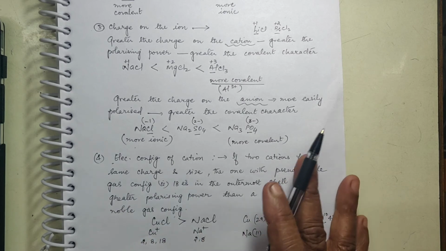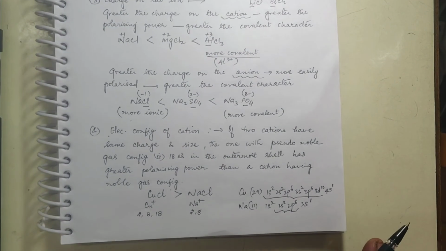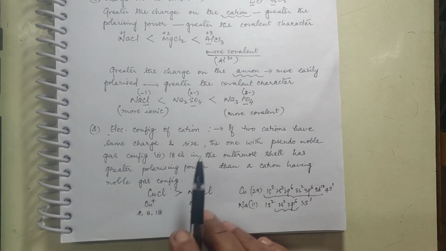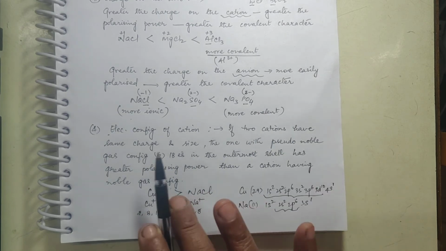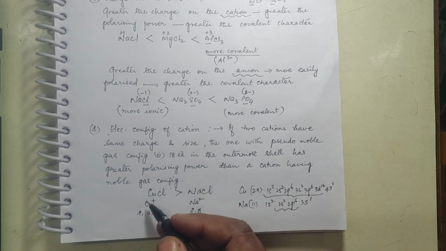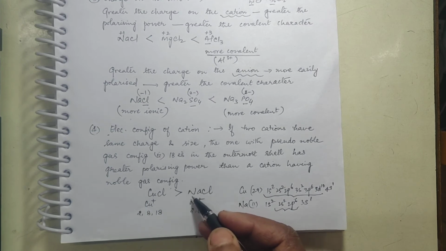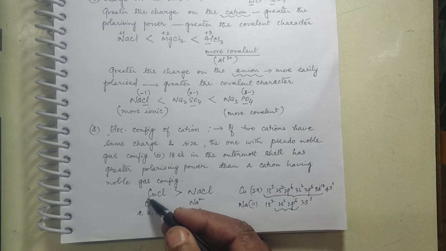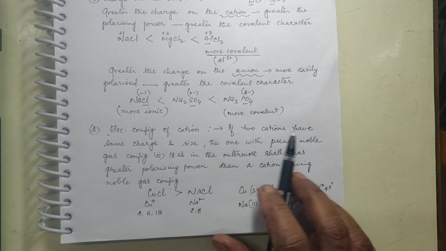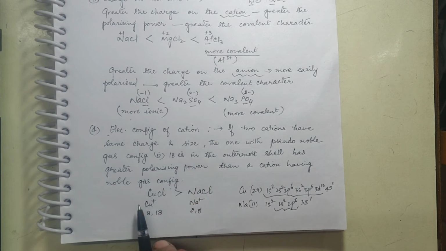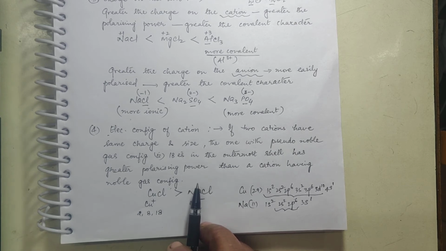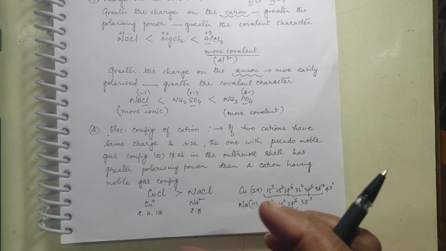Now, the last point is the electronic configuration of the cation. I suppose I have not told you this in the previous chapter. It is also an interesting concept, and good if you know it. Suppose two cations have the same charge and size, for example CuCl and NaCl. NaCl is Na+ and Cl-, and CuCl is Cu+ and Cl-. The size of the Cu+ ion and Na+ ion is almost similar. The size of Na+ is around 1.02 angstrom units, and that of Cu+ is around 0.96 angstrom units. So they are very close to each other.